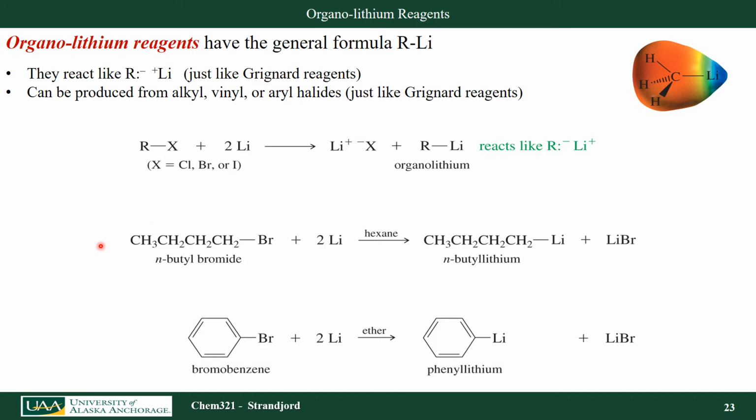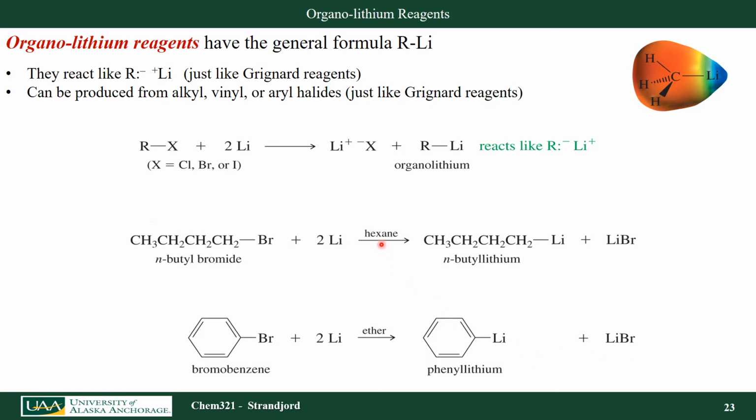Two examples of lithium reagents: I take n-butyl bromide, react it with 2 equivalents of lithium, and I form n-butyllithium and my lithium bromide. I can also take an aromatic halogen, react that with 2 equivalents of lithium, and I get phenyllithium, and I get lithium bromide.